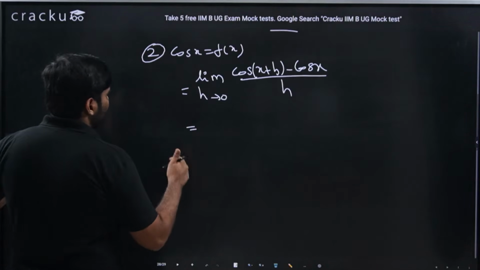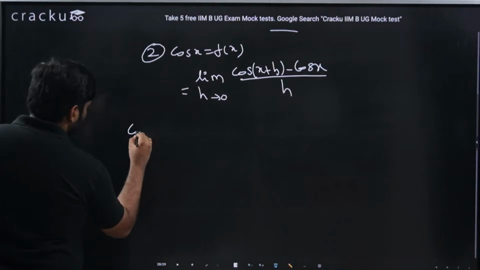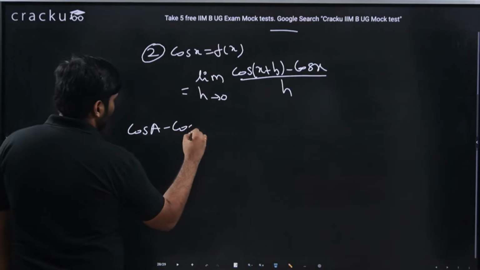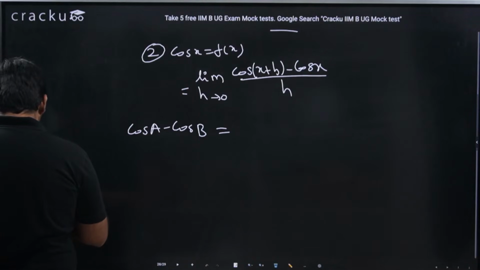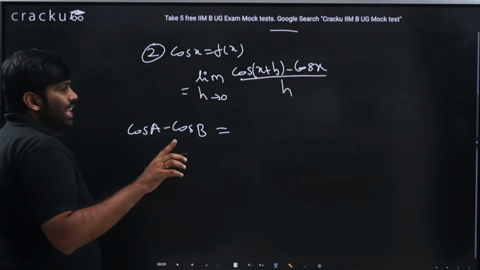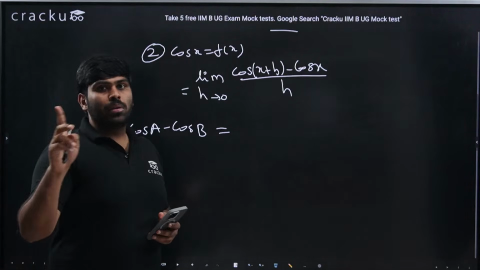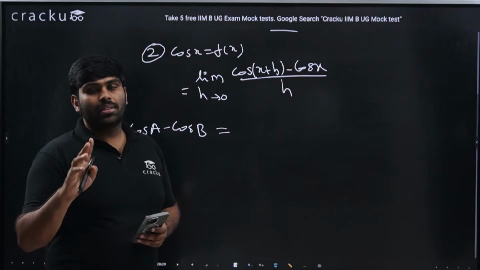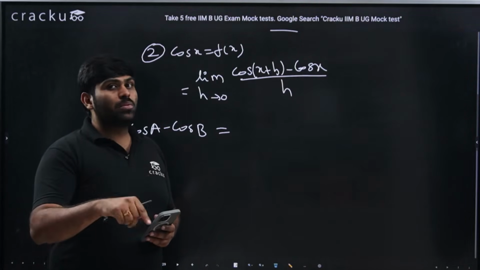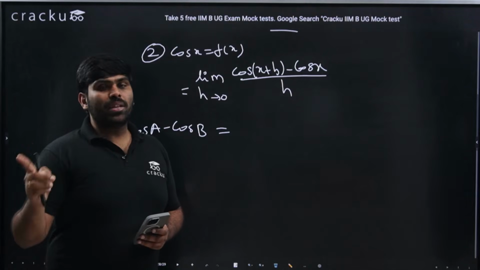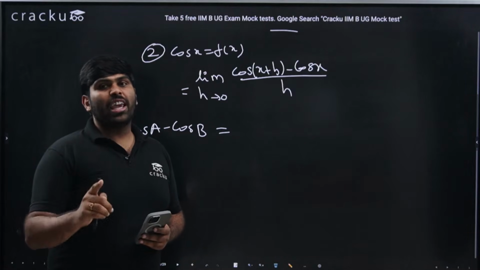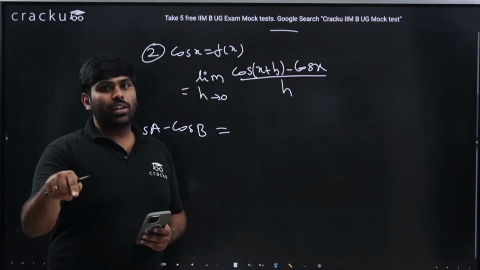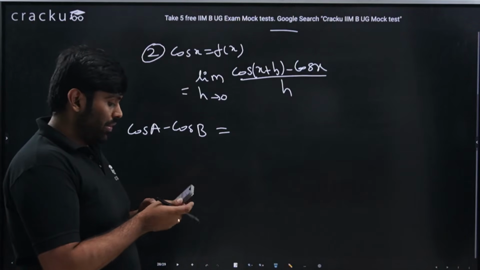Or let me check what is the formula for cos a minus cos b. Even I usually forget this trigonometric part, because there is some negative sign in one. Sin a plus sin b is 2 sin a plus b by 2 cos a minus b by 2. Sin a minus sin b is 2 cos a plus b by 2 sin a minus b by 2. Cos a plus cos b would be 2 cos a plus b by 2 cos a minus b by 2. Whereas cos a minus cos b would be minus 2 sin of a plus b by 2 sin of a minus b by 2, if I am not wrong.